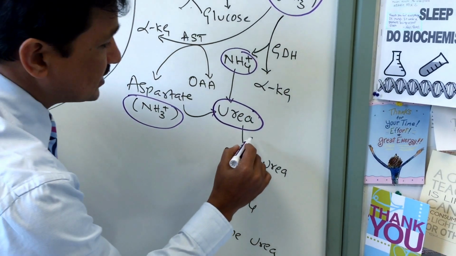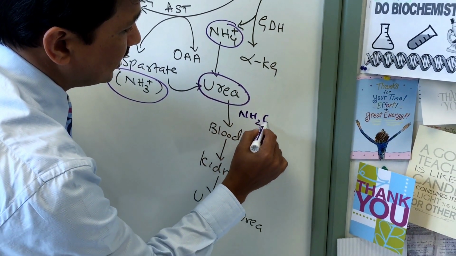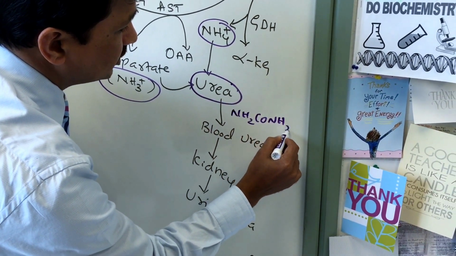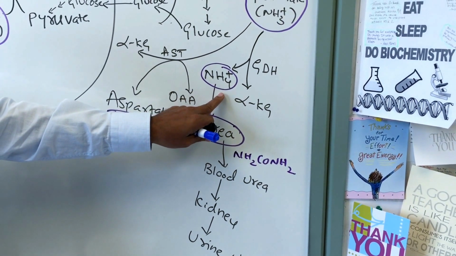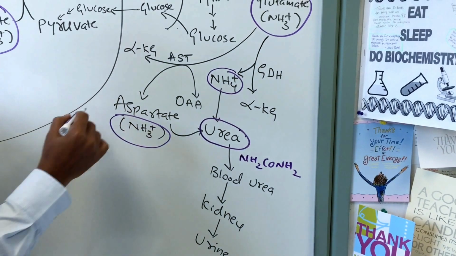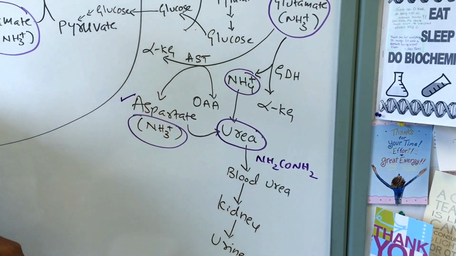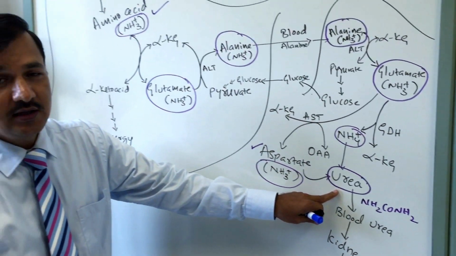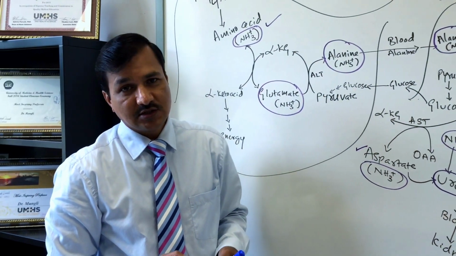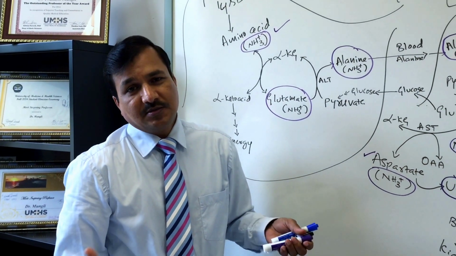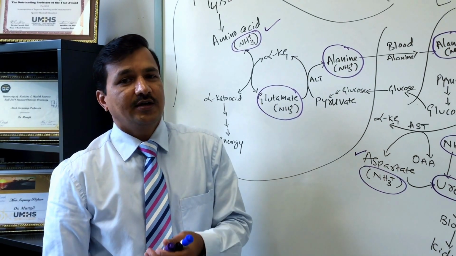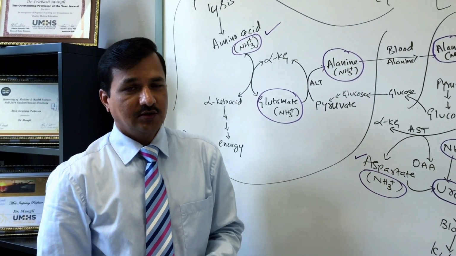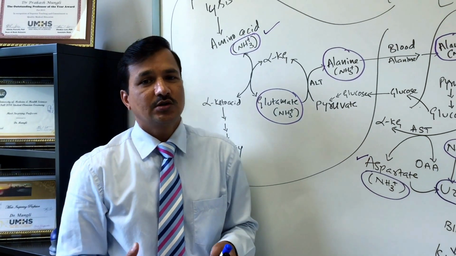So urea is NH2-CO-NH2. It has got two nitrogens. One nitrogen is coming directly from ammonium ion, another nitrogen is coming in the form of aspartate. That's how you make urea in the liver. Once the liver synthesizes urea, urea is secreted into the blood, and the kidney takes that and filters it into the urine. That completes the glucose alanine cycle.